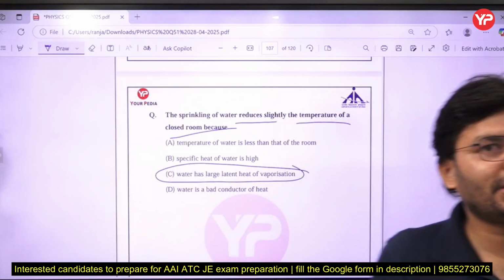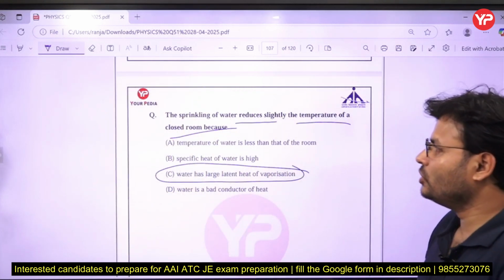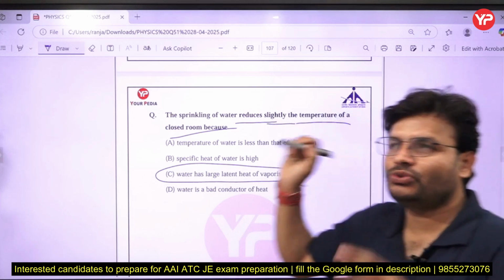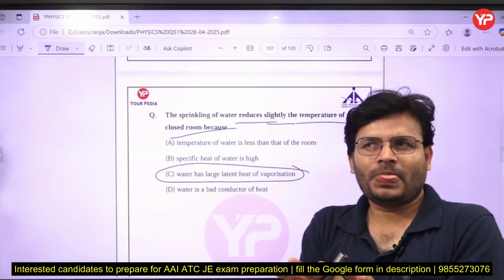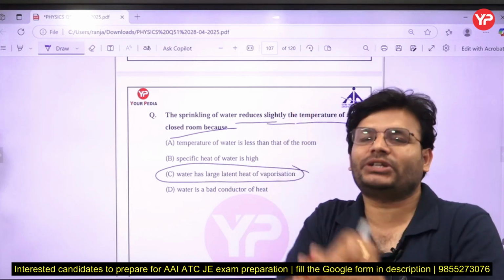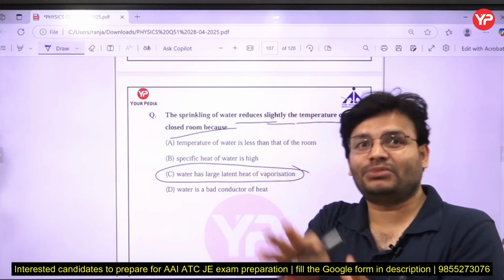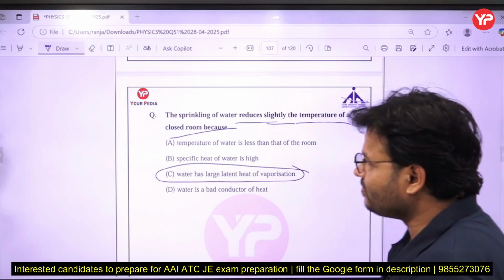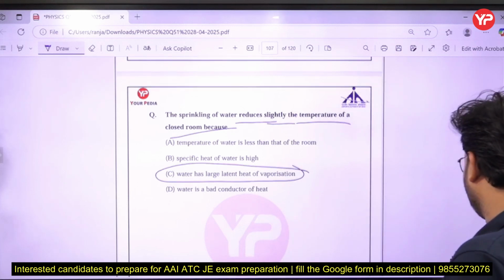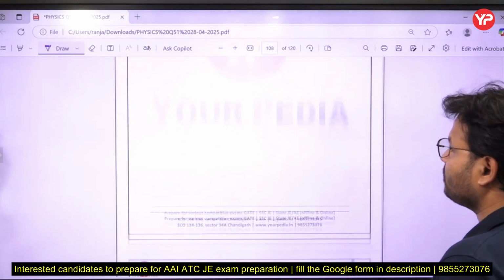Due to that, the temperature of your room will decrease. Water reduces it slightly because once you sprinkle the water, it will take the heat from your room and be converted into the vapor state. So they have taken the heat from the room, so the temperature decreases. So that is the right answer.